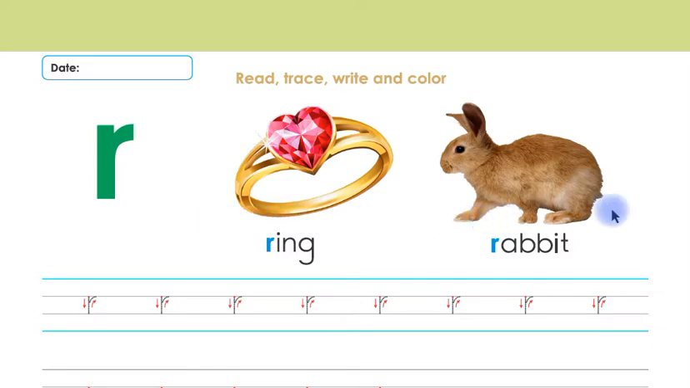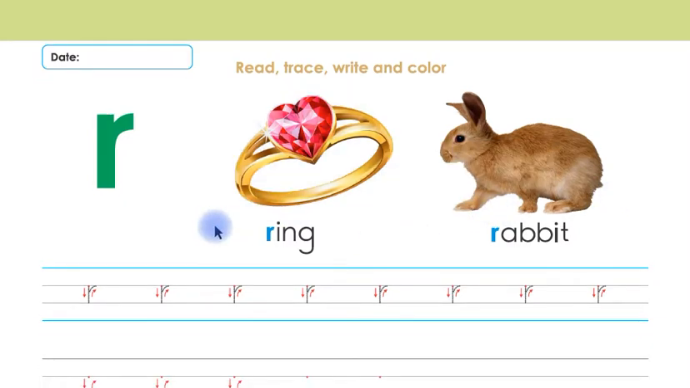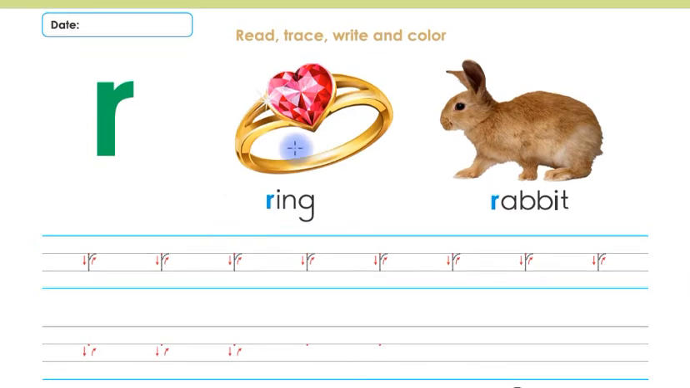Ring, rabbit. Children, the beginning sound of ring and rabbit is r. Listen again, children. This is ring and the beginning sound of ring is r. This is rabbit and the beginning sound of rabbit is r.